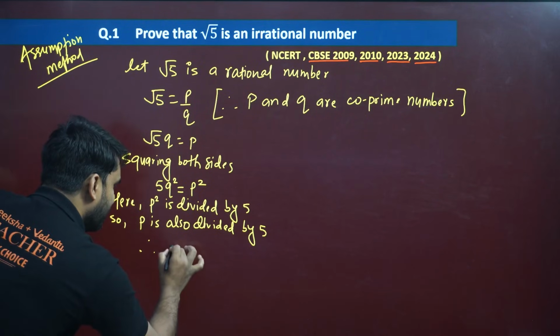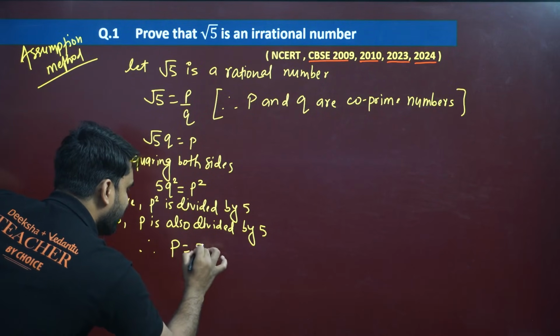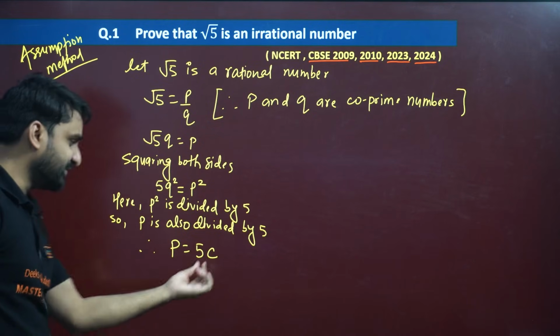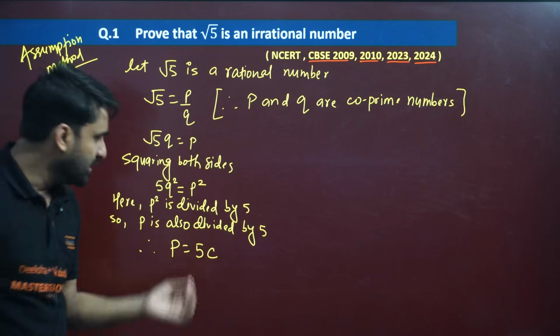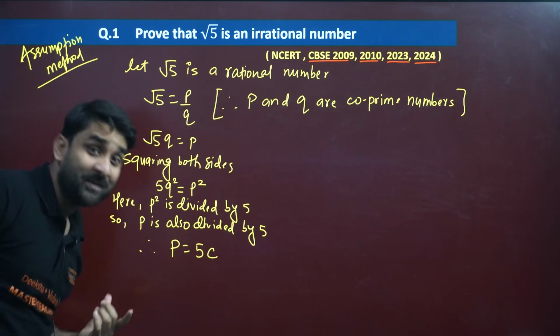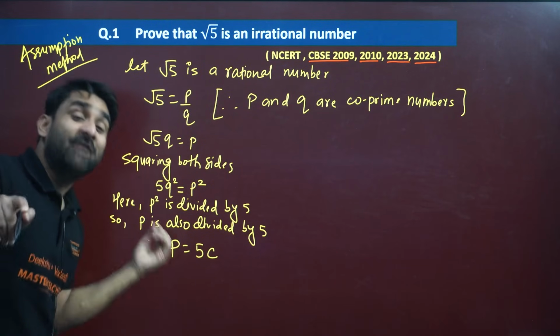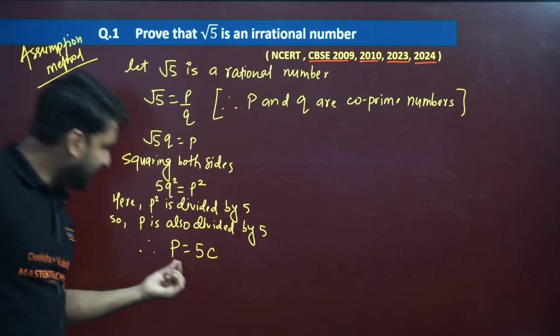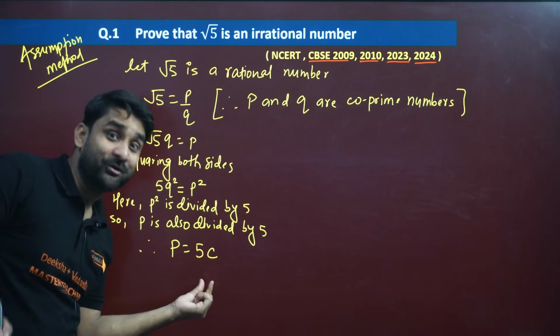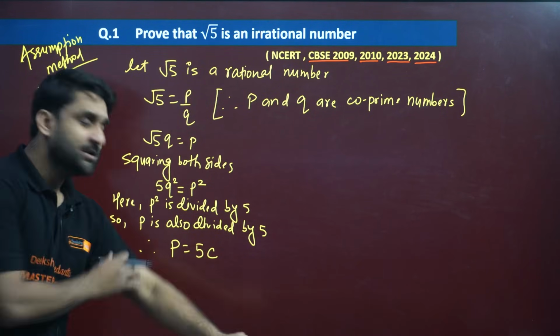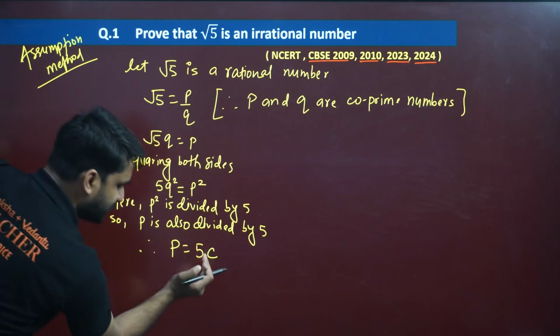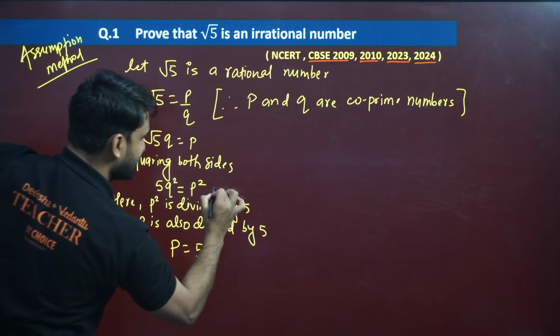Therefore we can write P equals 5C. I am taking one more constant C, any arbitrary constant. So P equals 5C. Why? Because 5 is dividing P. So we can write here 5C. I have taken one more constant, 5C, any variable.